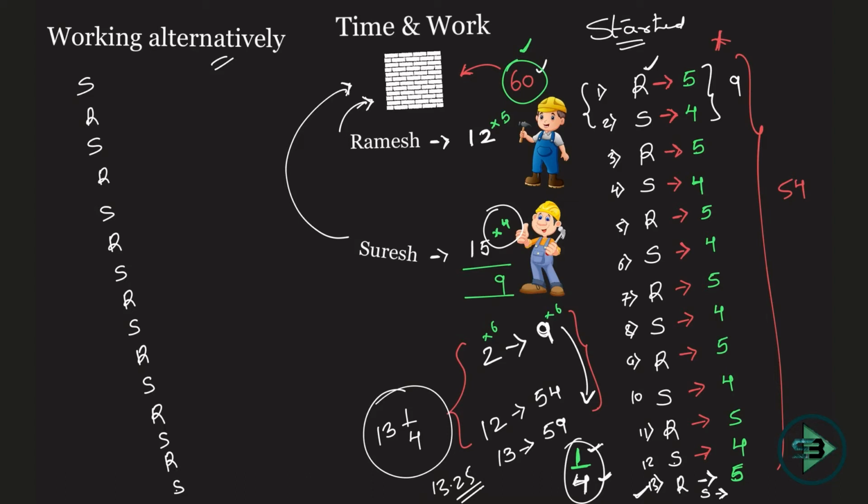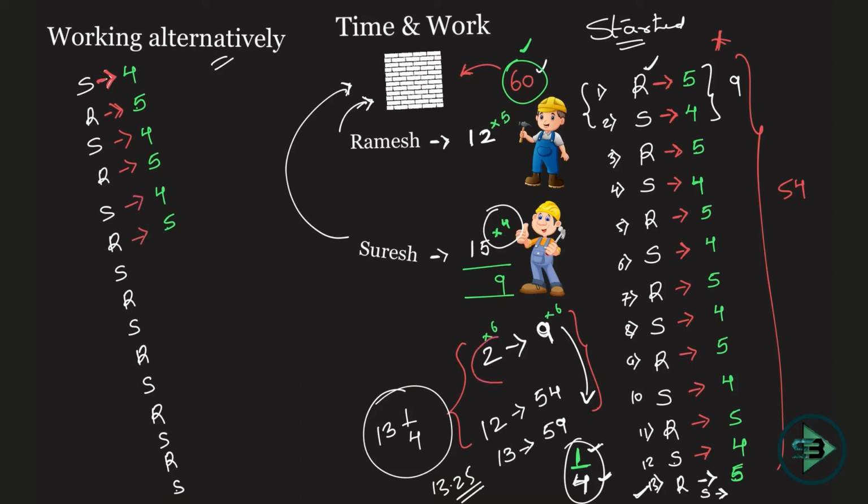Okay, now what do you understand from this? If Suresh is working on the first day, how many bricks will he put in? 4. Okay, and if Ramesh is working on the second day, how many bricks will he put in? 5. Again it will be 4, then 5. So instead of 5 4 5 4, you have 4 5 4 5. That will be going on.